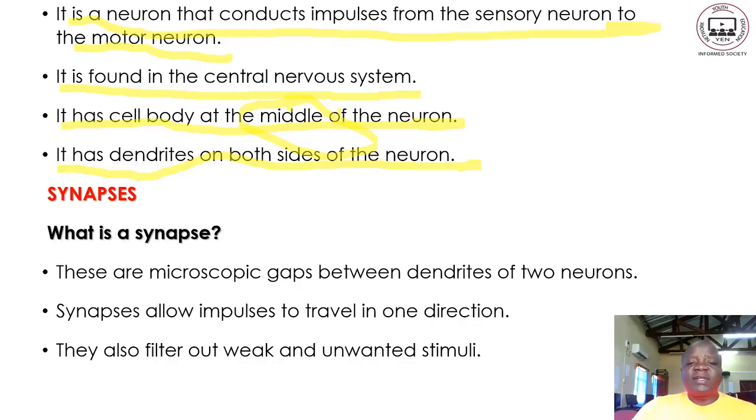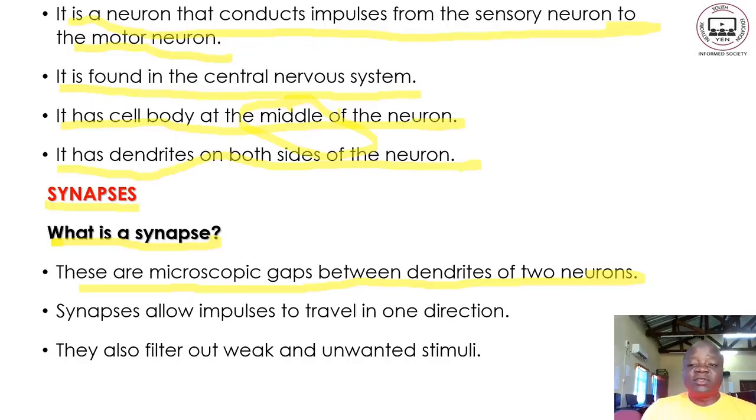Now, having looked at the types of neuron and their description, let us look at what we call the synapses. Let us define what a synapse is. A synapse is made of microscopic gaps between dendrites of two neurons.